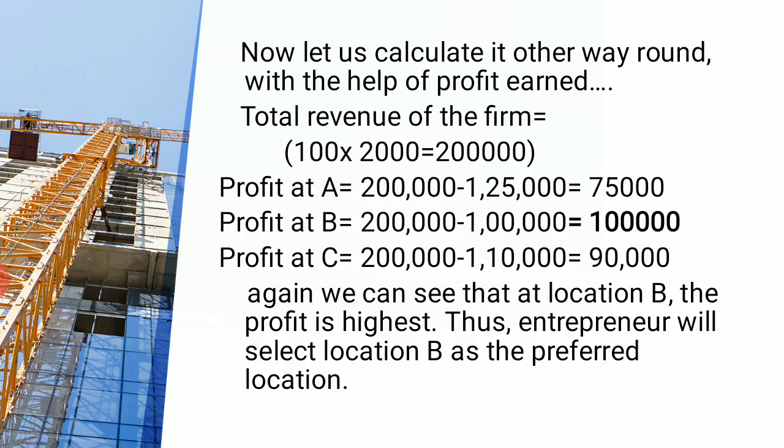If you remember, the price per unit was 100, right? And how many units is the company producing? 2000 units. That means at the end how much is it going to earn? Sorry, it is going to earn 2 lakhs of rupees. 2 lakhs of rupees is the total revenue earned. There will be no change here.